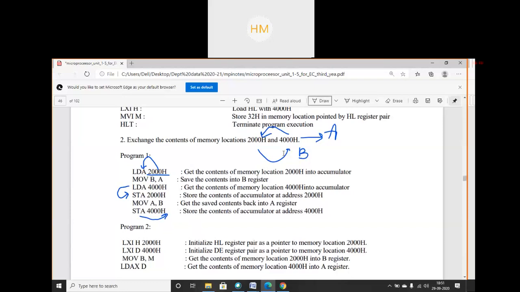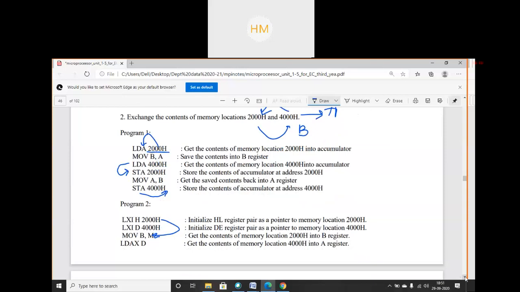LXI H means I have initialized the memory, so I can move this data of M into the B register, because the data has come into memory and I have to take it into some other register, so that I can again store the data of 4000 hex into that memory location 2000 hex. So MOV B, M. What was the content in M? The content in M was my 2000 hex, which was initialized by H. HL pair data is always stored in M. So I move the data from M to B.